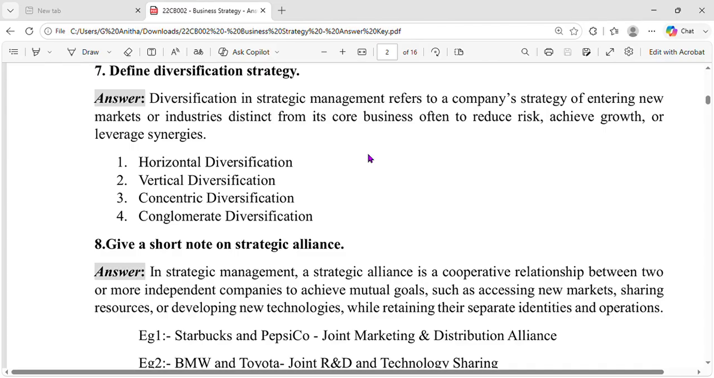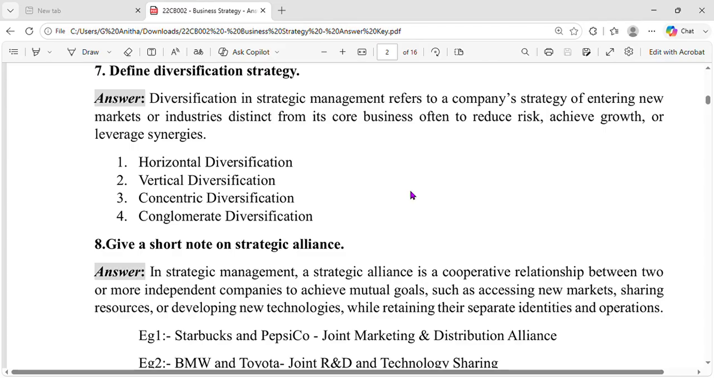So what are the types of diversification? If you see, there is horizontal diversification, vertical diversification, concentric diversification, conglomerate diversification. So horizontal diversification, where we see the company entering into different kinds of product, which is not related to each other. So it is entering into different businesses that is different from its core business, that is called as horizontal diversification.